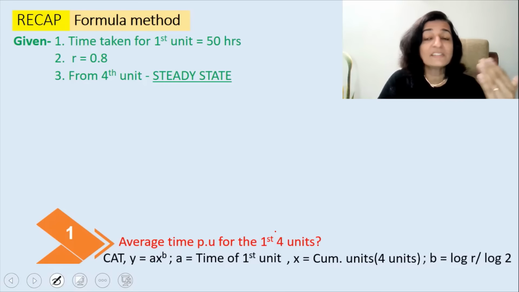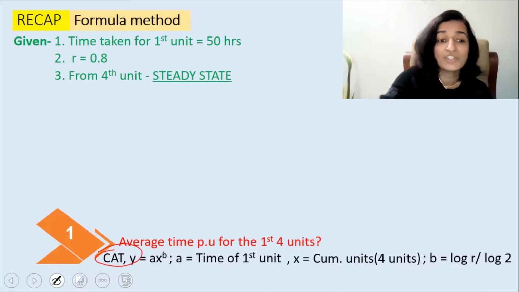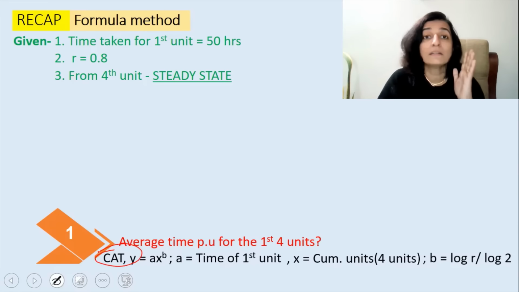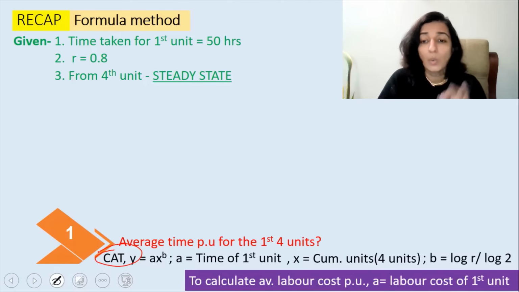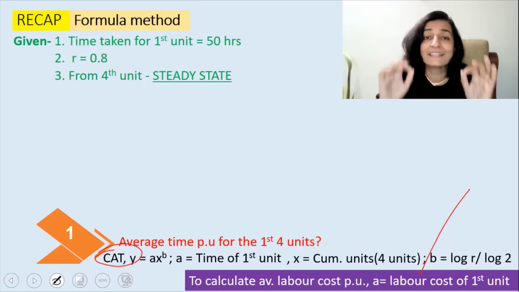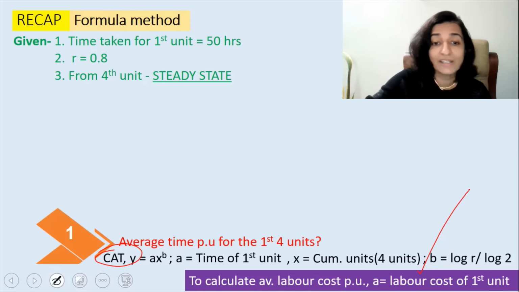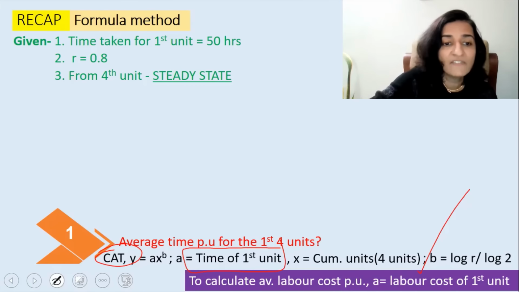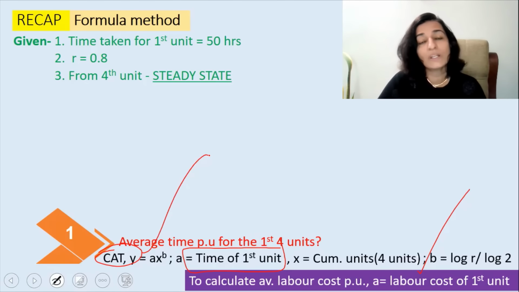Now, sometimes instead of asking the cumulative average time, they could also ask the cumulative average labor cost, which means that we have to adopt the very same formula with the only difference that you have to use A as the labor cost of the first unit instead of the time of the first unit. You basically use the very same formula, that is y is equal to ax the whole raised to b.